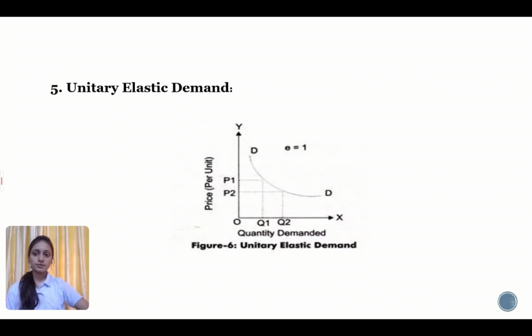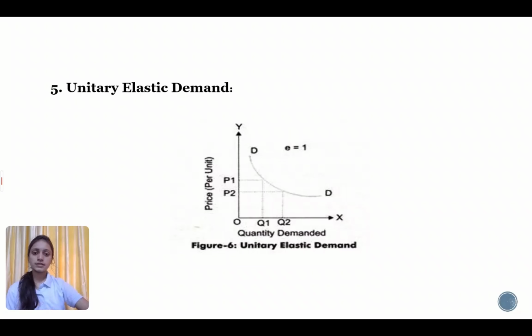The last type of price elasticity of demand is unitary elasticity of demand. When the proportionate change in the demand produces the same change in price of the product, the demand is referred to as unitary elasticity of demand. The numerical value of unitary elasticity of demand is equal to 1, that means elasticity is equal to 1. The demand curve for unitary elastic demand is represented as a rectangular hyperbola, as shown in figure 6.